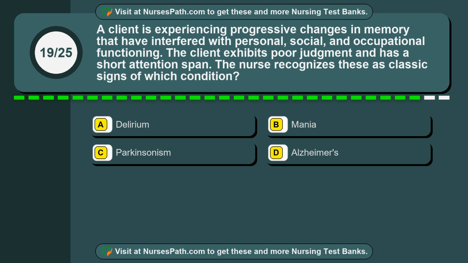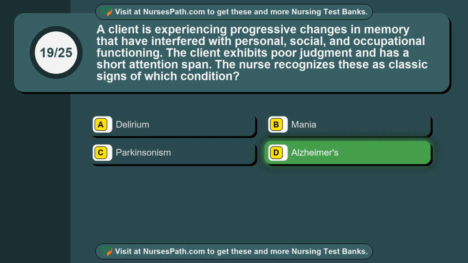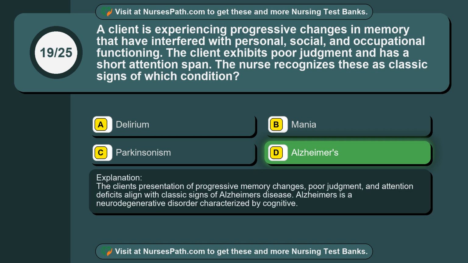Question 19. A client is experiencing progressive changes in memory that have interfered with personal, social, and occupational functioning. The client exhibits poor judgment and has a short attention span. The nurse recognizes these as classic signs of which condition? Option A, delirium. Option B, mania. Option C, Parkinsonism. Option D, Alzheimer's. The correct answer is option D, Alzheimer's. The client's presentation of progressive memory changes, poor judgment, and attention deficits align with classic signs of Alzheimer's disease. Alzheimer's is a neurodegenerative disorder characterized by cognitive.